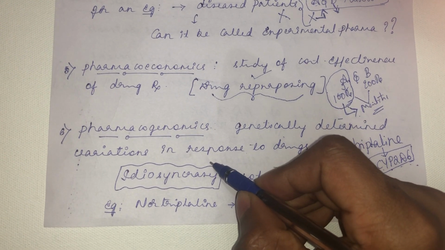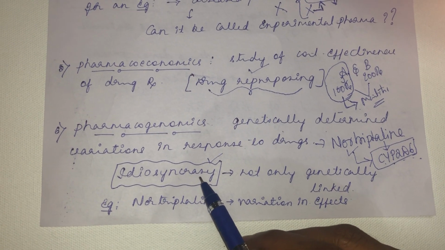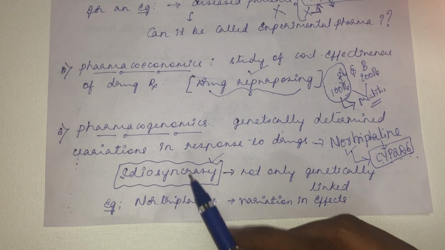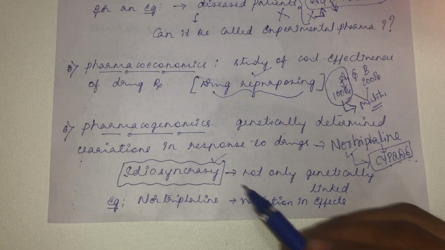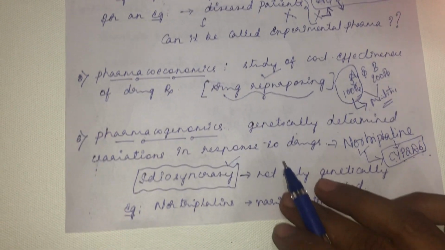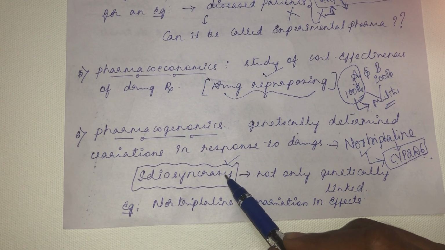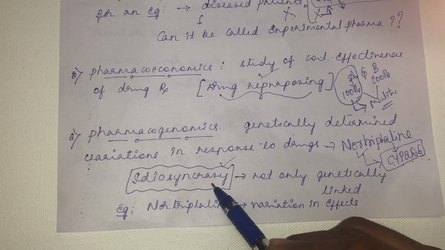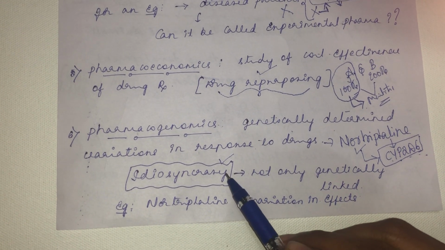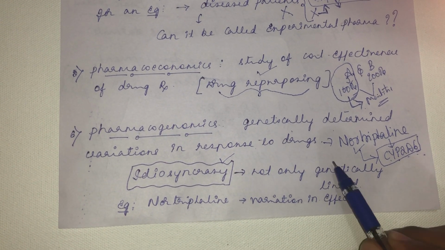Then there is another term called idiosyncrasy. In subsequent classes you will come across this term. For the time being, idiosyncrasy is an abnormal variation in the response to a drug, and it need not be genetically determined. There are certain other causes that lead to abnormal variation in the response to a drug, so in a broader way we call it idiosyncrasy. The abnormal variation in response to a drug need not be genetically linked.